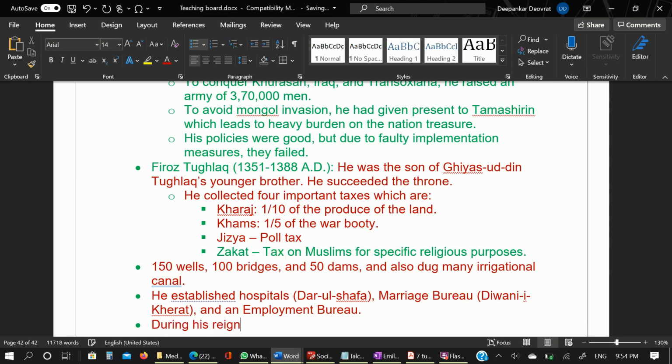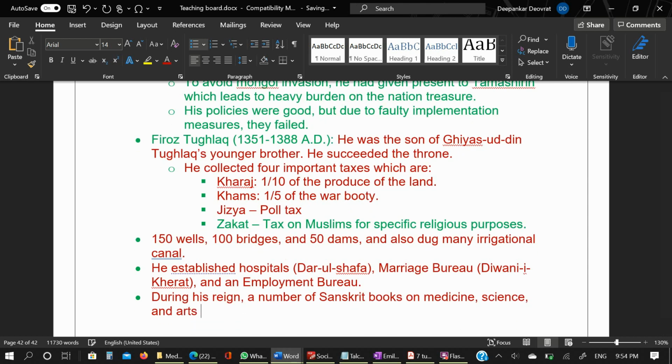So during his reign, a number of Sanskrit books on medicine, science, and arts were translated into Persian.